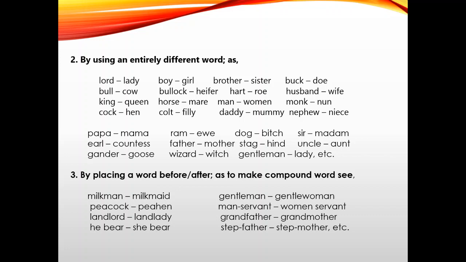In this way, today we have followed all the rules here. These rules will help you a lot in understanding how the genders are changed in the English language.